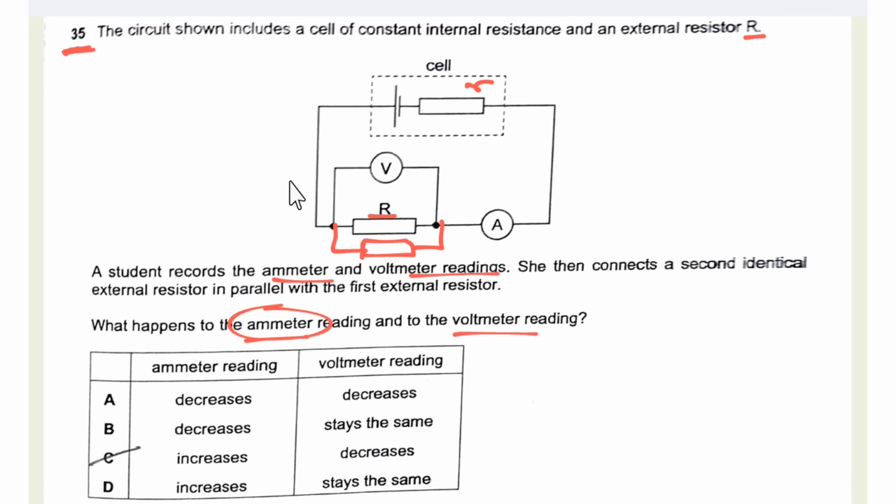In a series circuit the voltage is more, but in a parallel circuit the voltage decreases, so the voltmeter reading decreases. And what is the ammeter reading? In the parallel circuit the voltmeter reading decreases, but as the current is transferred, some to this branch and some to this branch, the ammeter value would actually increase. So the answer is C.